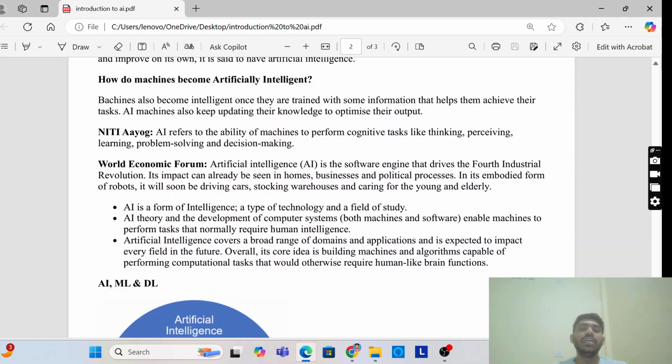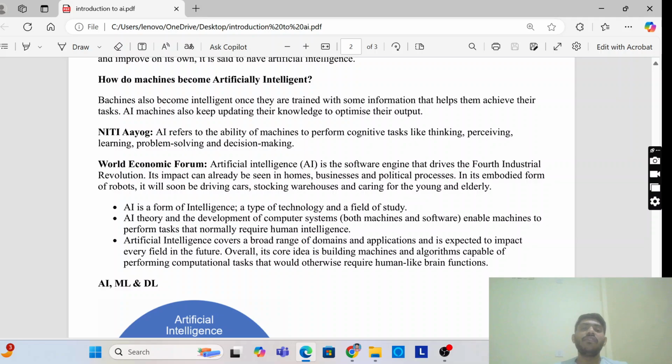Its impact can already be seen in homes. You can use different kinds of machines in homes, in business processes, and political processes. So it is the embodied form of robots. It is a kind of robot. It will soon drive cars, self-driven cars, and stock warehouses, meaning the different stocks and their availability. And caring for the young and elderly: for elder and young people, the different routines should be maintained by the AI.